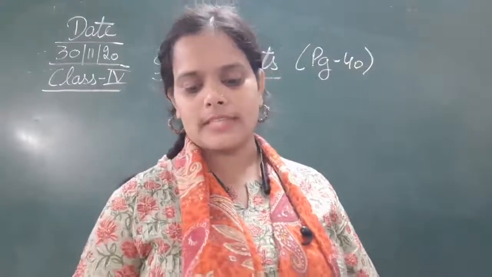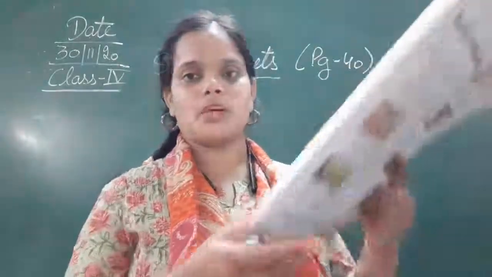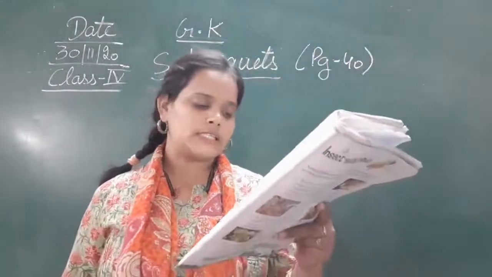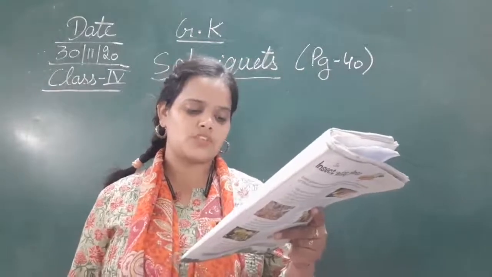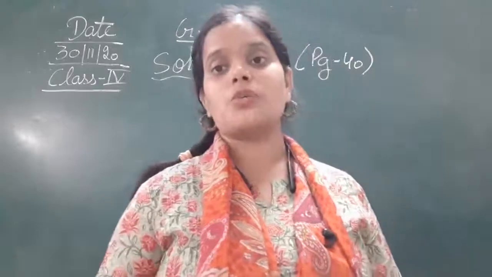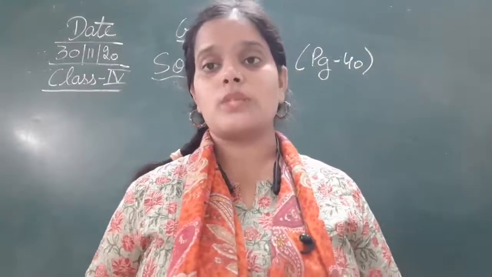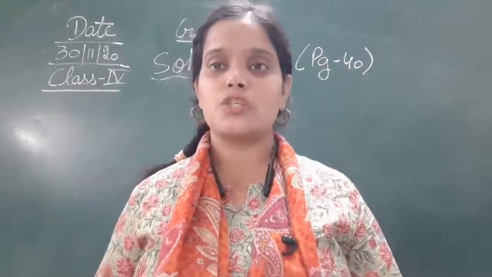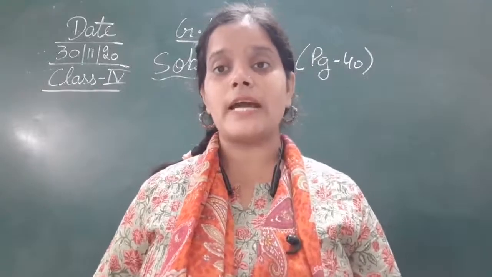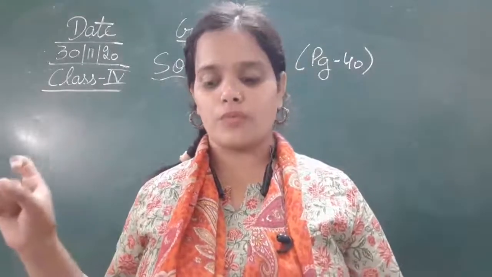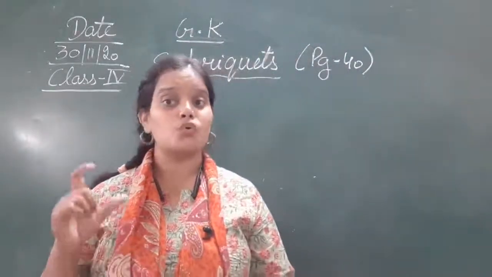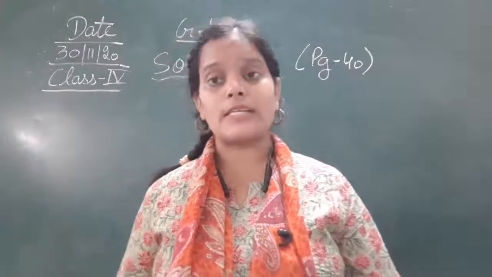Next, the second tidbit is given at the bottom here. The Tibetan Plateau is also known as the roof of the world, since some of the world's highest mountain ranges begin here. So there is a plateau in Tibet, which is known as the Tibetan Plateau. What is the sobriquet for that? That Tibetan plateau is known as the roof of the world. What is the reason behind it?